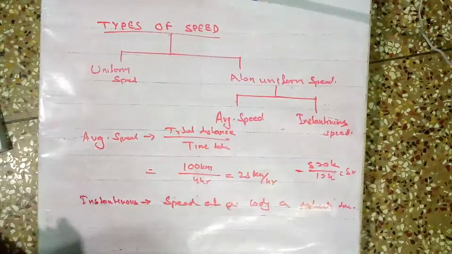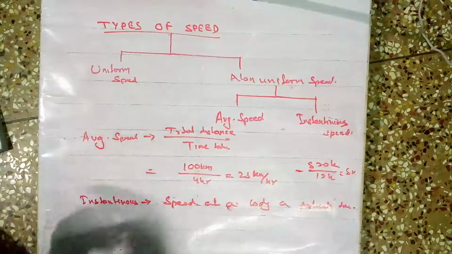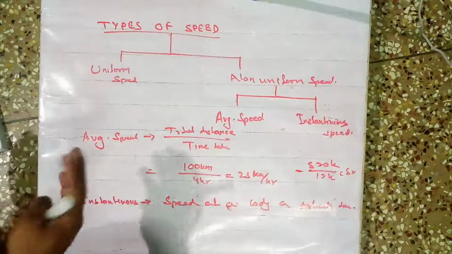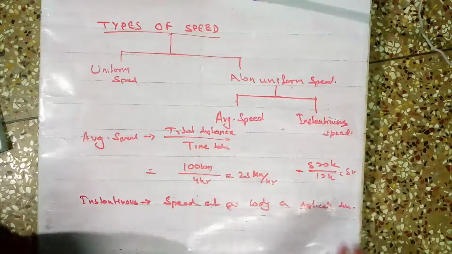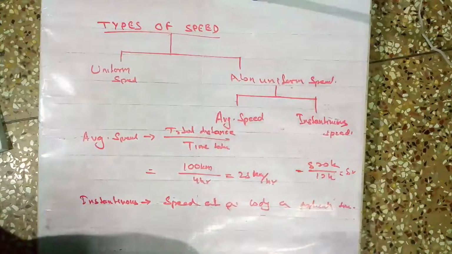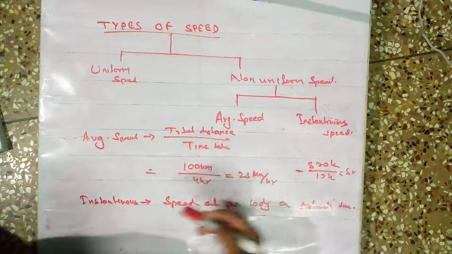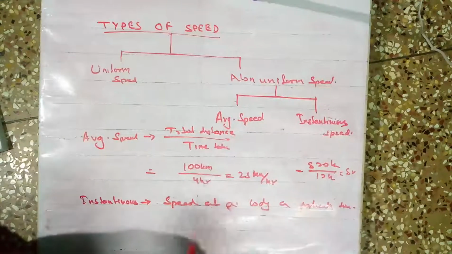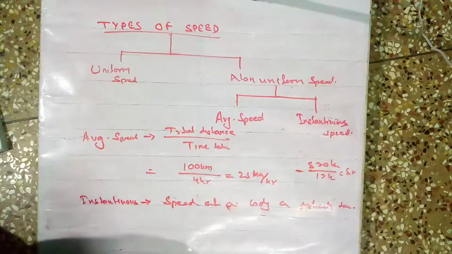I have not traveled at that speed throughout the journey. Some places I might have stopped. Some places I may have gone more than 50, like 60, 70, 80 kilometers per hour. Sometimes less than that. And as an average, total distance by total time taken is 50 kilometers per hour. But that is the average.